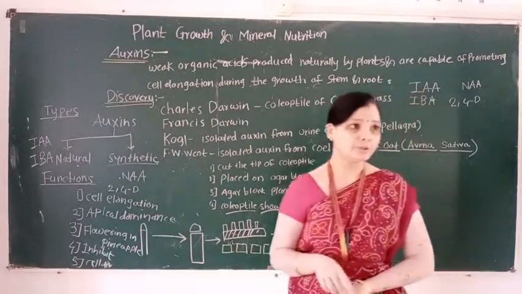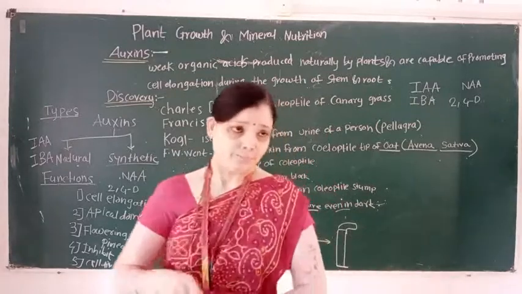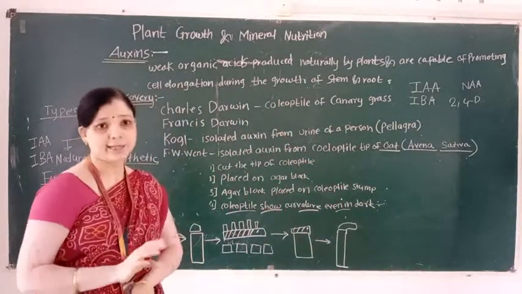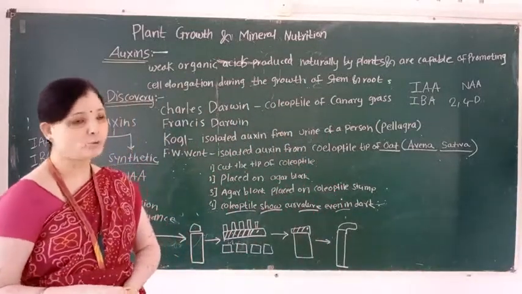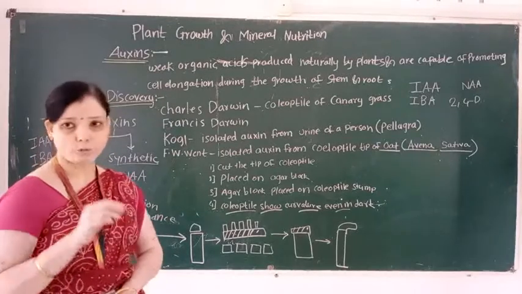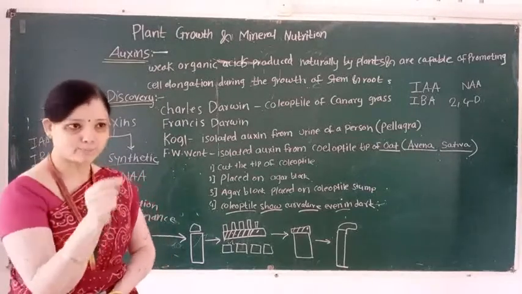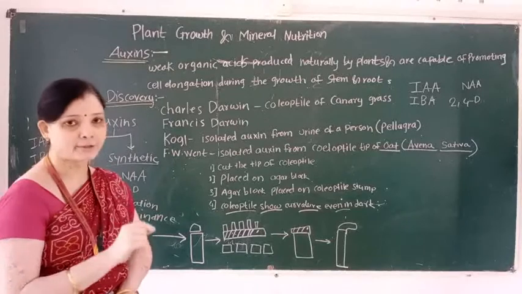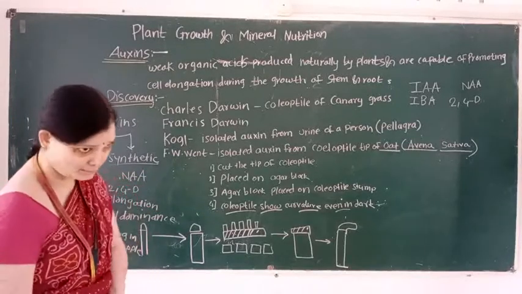Then it is used to induce parthenocarpy. Parthenocarpy means formation of seedless fruit without the act of fertilization.